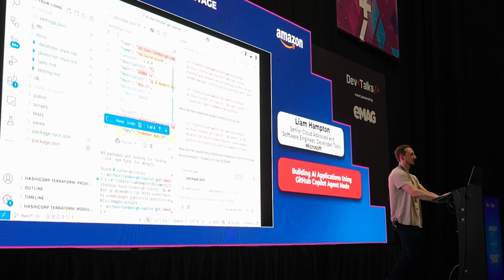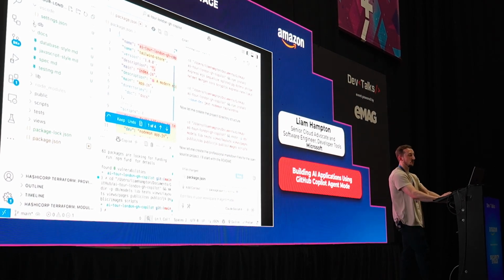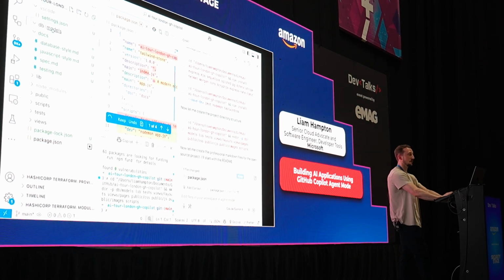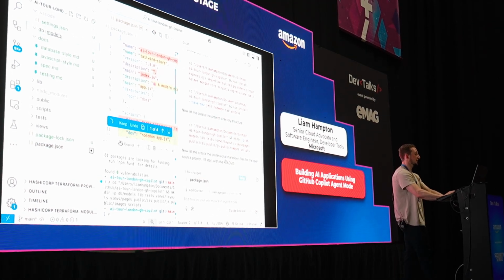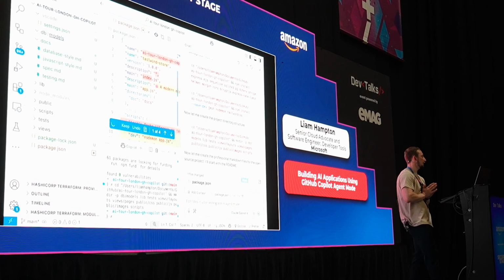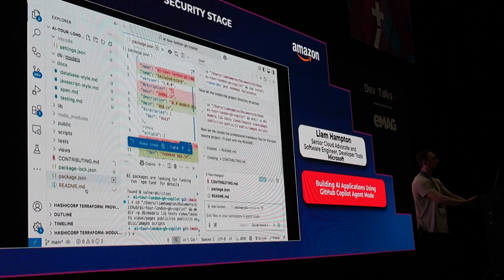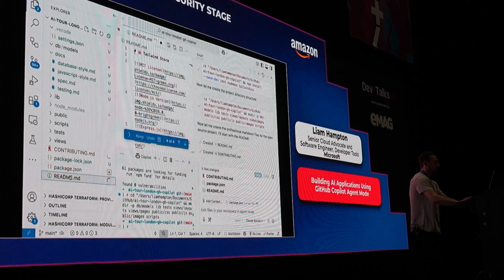So now we've got a database directory, which makes sense. We need DB for our schema and our test database. Maybe it'll go off and do something in that, I don't know. It's creating models. I hope it doesn't try and create some models for me because that'll be some great fun. What I really want out of this is a README. Care about that because I'm a vibe coder and this is great fun for a demo today. We've created a README. So let's go and look at this README.